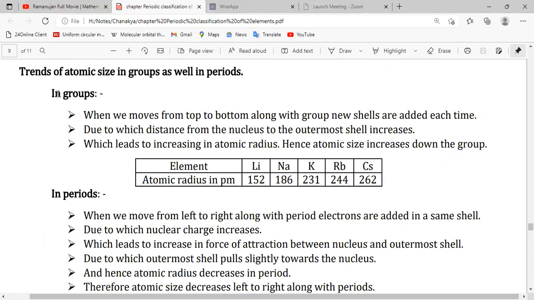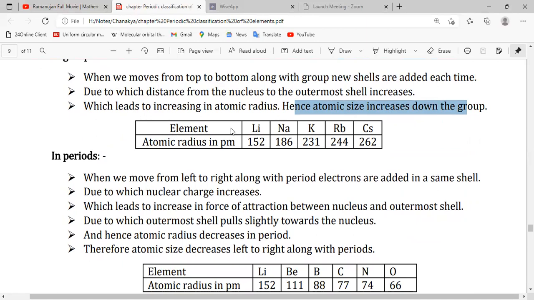So first we will understand it in a group. As we move from top to bottom along a group, new shells are added each time, due to which the distance from the nucleus to the outermost shell increases, which leads to an increase in atomic radius all the time. Hence, atomic size will also increase down the group. Here we have example elements: lithium, sodium, potassium, rubidium and cesium, and here the atomic radius increases one by one.